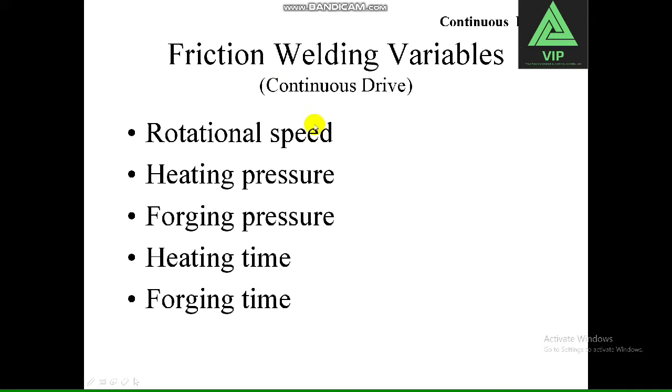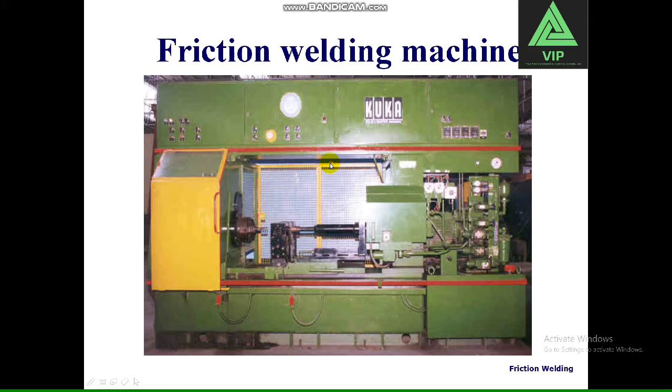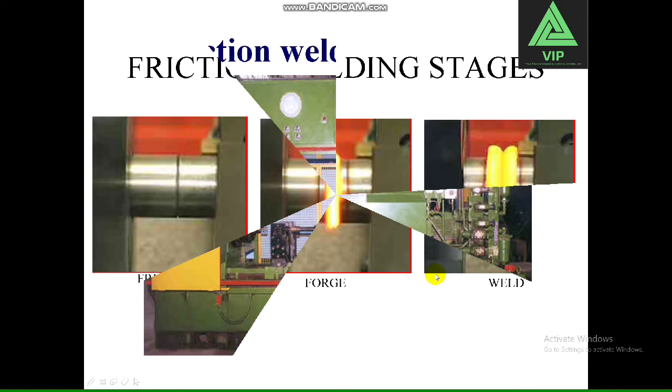Frictional welding variables. Frictional welding depends upon these five variables. First one is rotating speed, the speed at which the spindle is rotated. Heating pressure: while heating, how much pressure is applied. Forge pressure, heating time, forging time. You can see this is the time taken during forging. Then this is the frictional welding machine commonly used in industries.